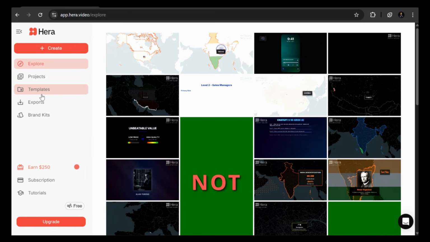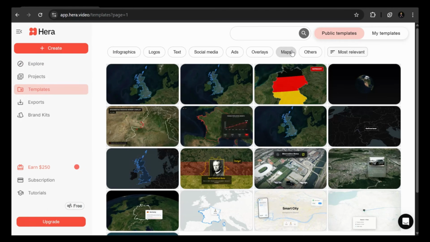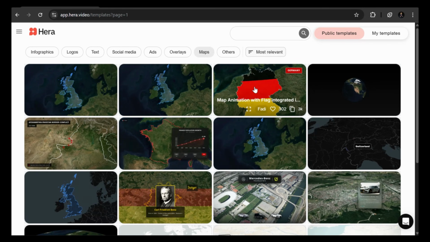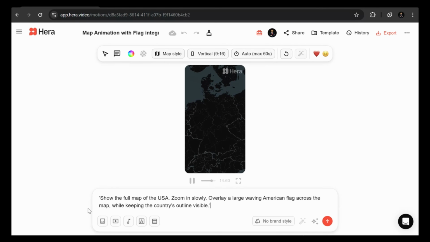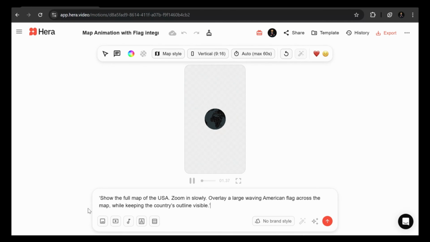Here's how to do it. Open the template menu again, go to Maps, and this time, select the flag animation. Click on it once, then switch the format to vertical. Now comes the prompt. Type something like, show the full map of the USA. Zoom in slowly. Overlay a large waving American flag across the map, while keeping the country's outline visible.